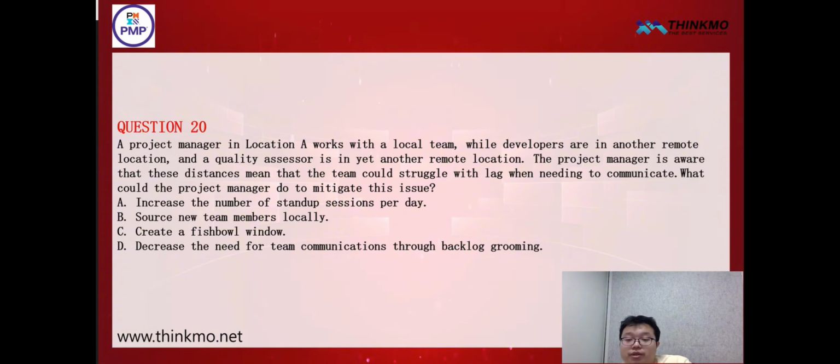And as for recruiting locally, obviously that will require extra money. And besides, it's not something that can be implemented immediately. As for the last method, handling things through a backlog, it is indeed useful, right? It helps improve work efficiency. However, the issue of communication delays still can't really be solved. So while this method can be used in a targeted way, it doesn't offer much help for the requirements of this particular question. That wraps up our 20th question.